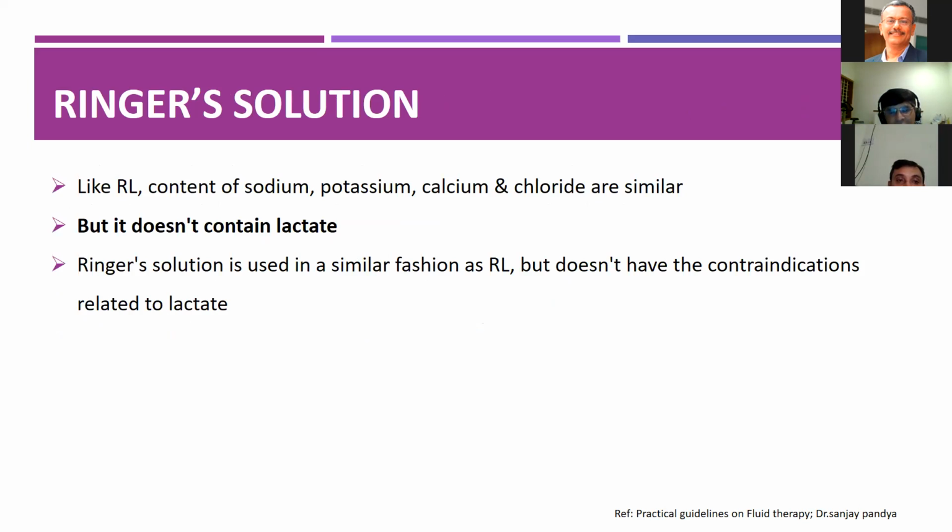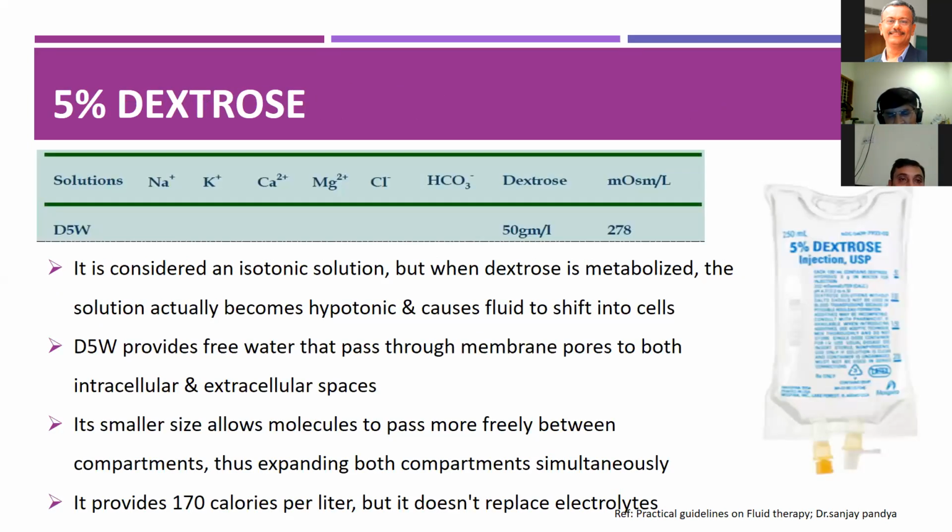Like Ringer lactate solution, in Ringer solution the contents of sodium, potassium, calcium and chloride are similar in equivalents, but it does not contain lactate. So Ringer solution is used in a similar fashion, but it doesn't have any contraindications related to lactate. So this can be used in cirrhosis of liver. Correct. Out of interest, does anyone know who Ringer was?